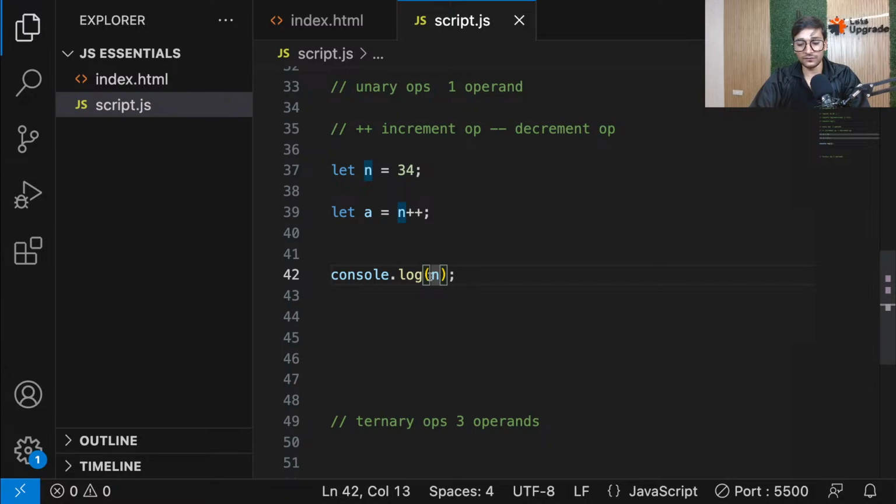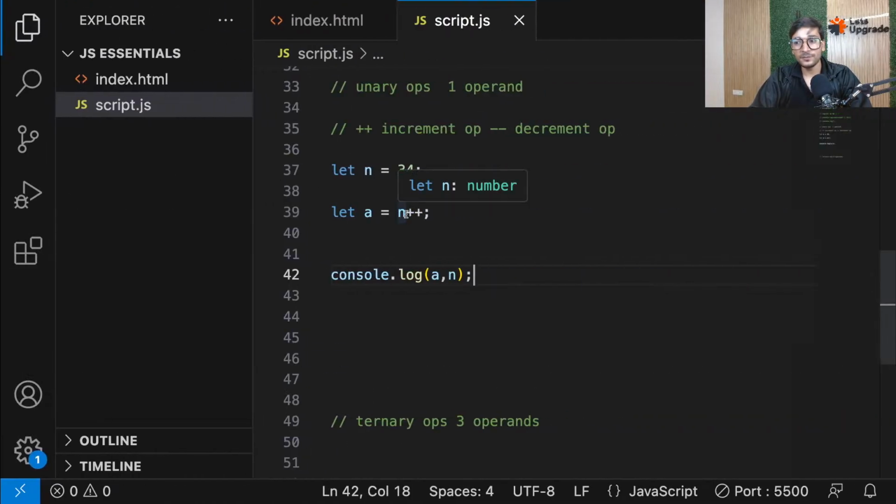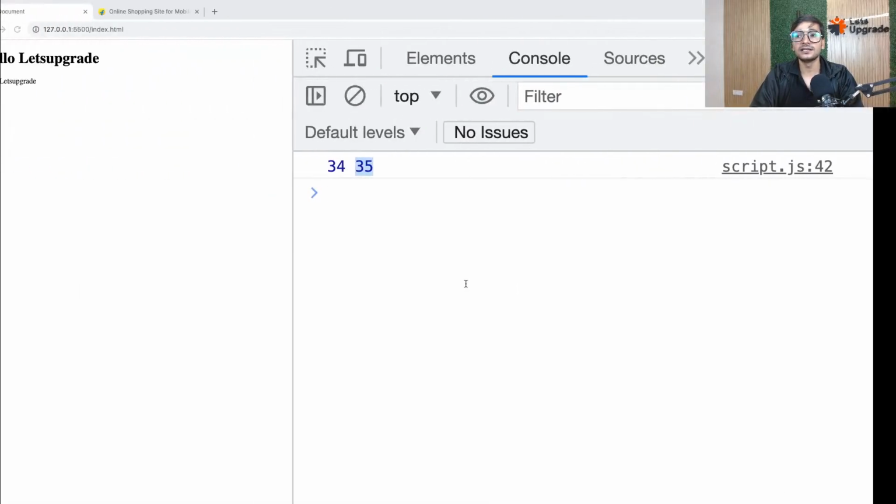So when you print both of them, a comma n, you will see a is still 34, but n has become 35. So guys, when you perform post increment, it matters only if you're performing this bigger operation. Normally, if you perform post or pre, it doesn't matter if you're just writing it as a single variable. But if you're also performing an operation while performing increment, in this case the assignment of n, which was 34, is done to a. So a becomes 34, but then n++ happens and n becomes 35.